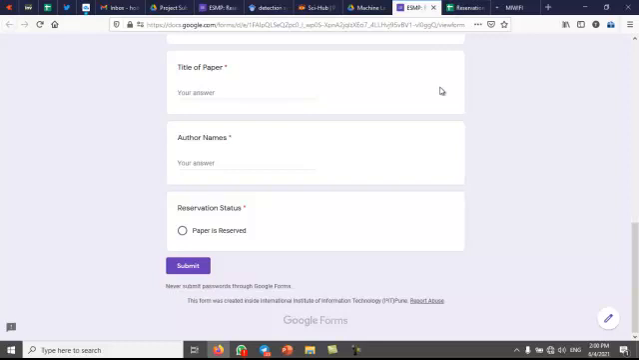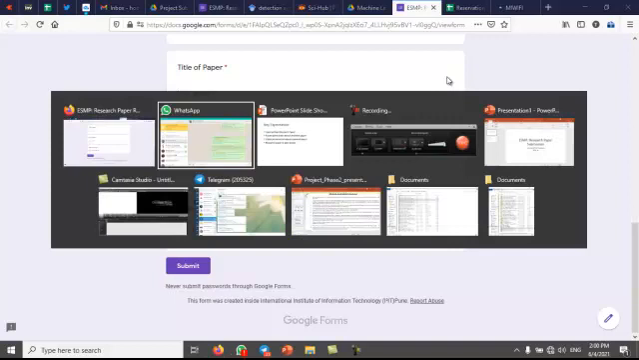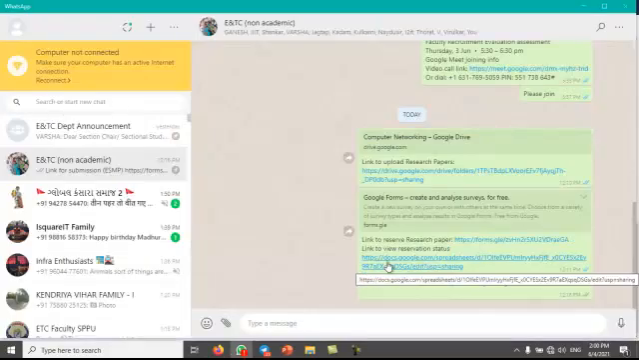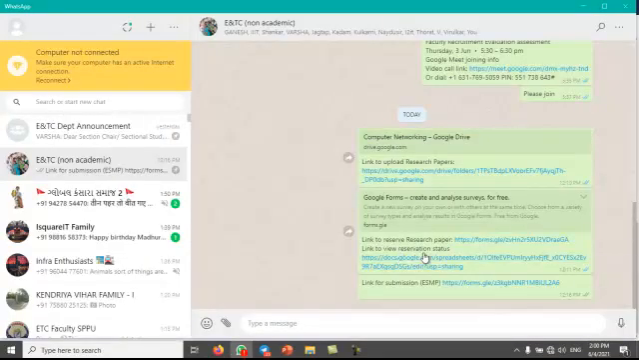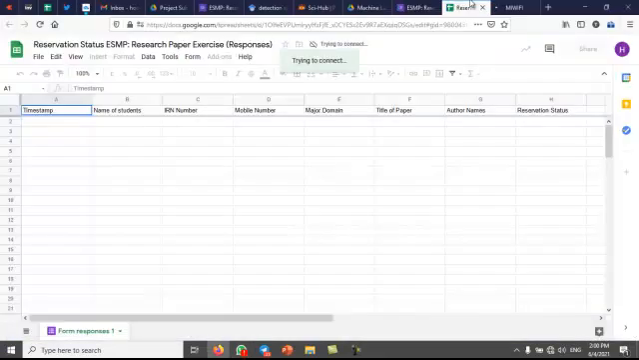The question may come up: how will one student come to know who has taken what? For that purpose, we have made this second link, which shows the reservation status. It is visible to the student in a view form. That means they cannot change the responses, but they can see which student has selected which paper, and their reservation status is visible to them. With this, a student can decide whether to select a particular paper or not.